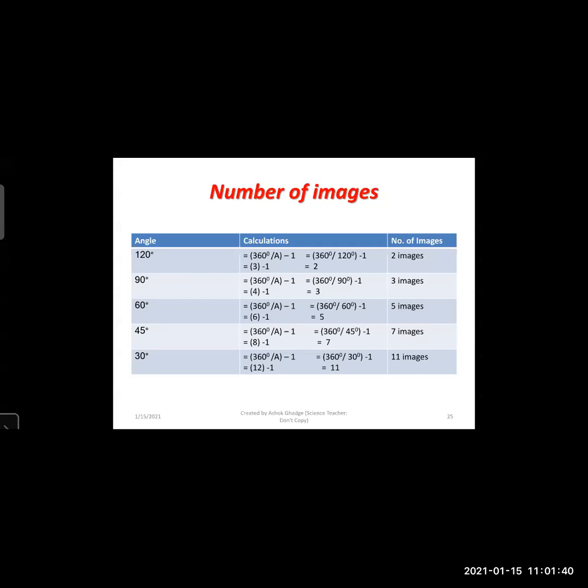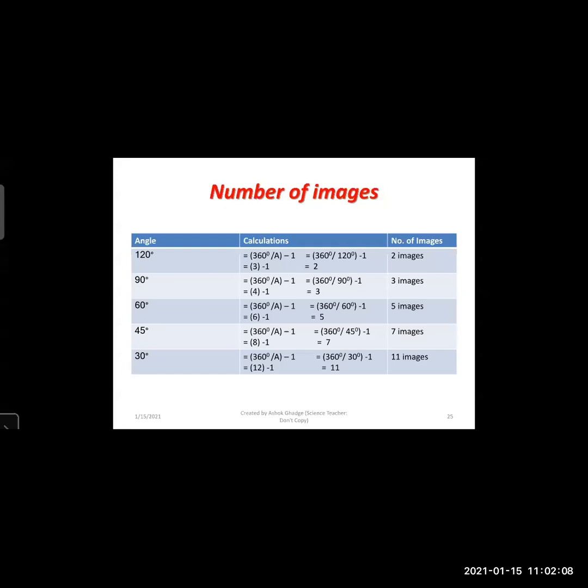Now for 90 degrees, 360 degrees upon 90 degrees is 4, minus 1, so the number of images will be 3. For 60 degrees, 360 upon 60 is 6, and 6 minus 1 is 5.